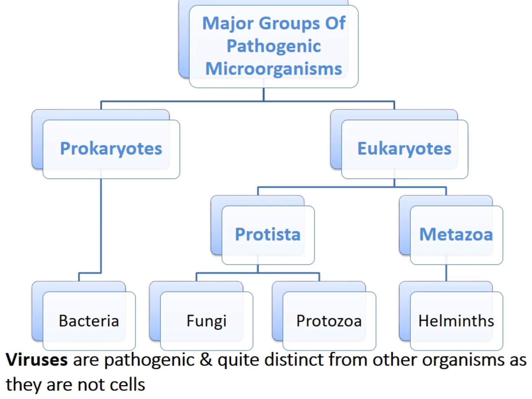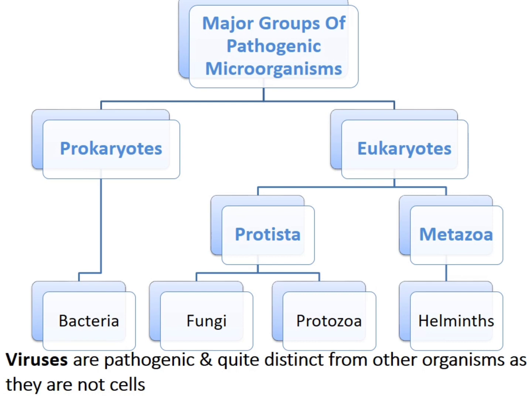Major groups of pathogenic microorganisms. They have been divided into two main groups, prokaryotes and eukaryotes. There is another third category, which includes acellular microorganisms, that is the viruses, which are pathogenic and quite distinct from the other organisms included in the prokaryotes and the eukaryotes.